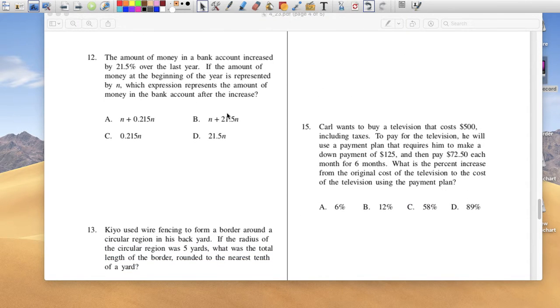The amount of money in the bank account increased 21.5% over the year. If the amount of money at the beginning of the year is represented by N, which expression represents the amount of money in the bank after the increase? So let's say you had $100,